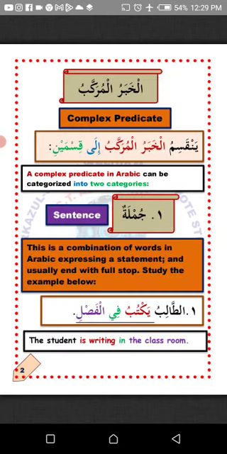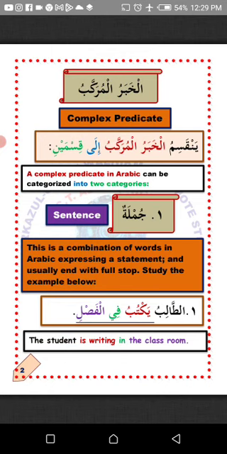الخبر المركب ينقسم الخبر المركب إلى قسمين. الخبر المركب can now be categorized إلى قسمين, into two categories, one of which is jumla. A jumla means a sentence. Jumla, a combination of words in Arabic expressing a statement and usually ending with a full stop. So a sentence can occupy the place meant for the khabar.